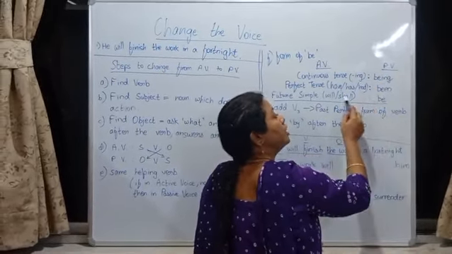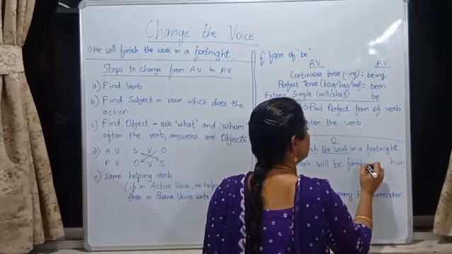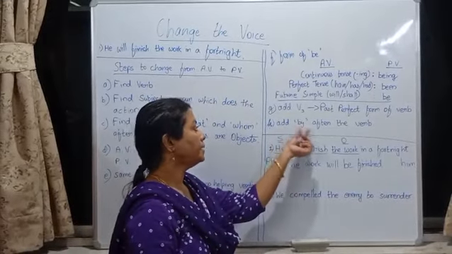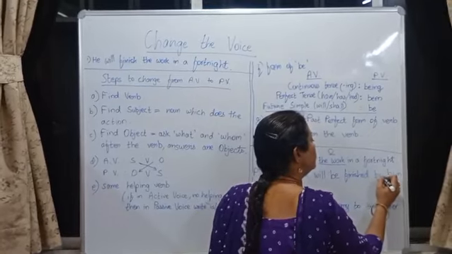Will be. Then, next step, add V3. V3 you know is the past participle form of the verb. V3: finish, finished, finished. So V3 is finished. Then the last step, add by after the verb. So will be finished by him.